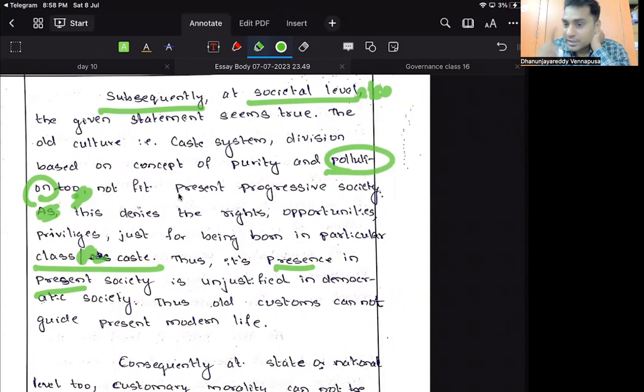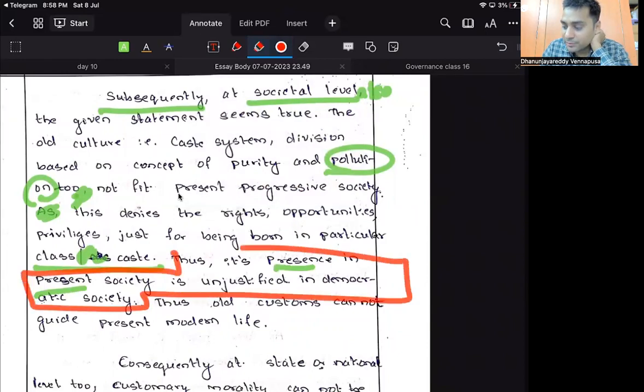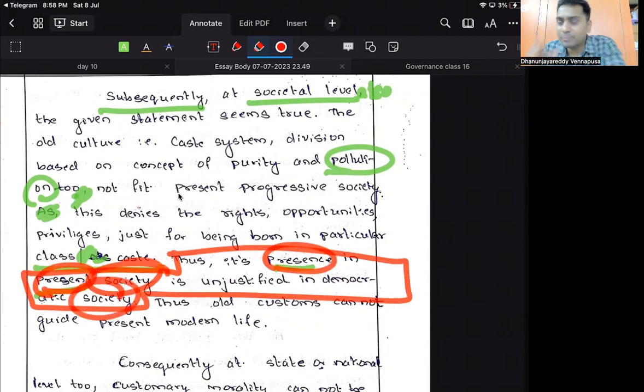Now look, in one sentence you have repeated words. How many words have you repeated? Present, society. Whenever people read, what this person is writing will be the theme. Don't reiterate, be simple. Thus in present day Indian society it is unjustified.